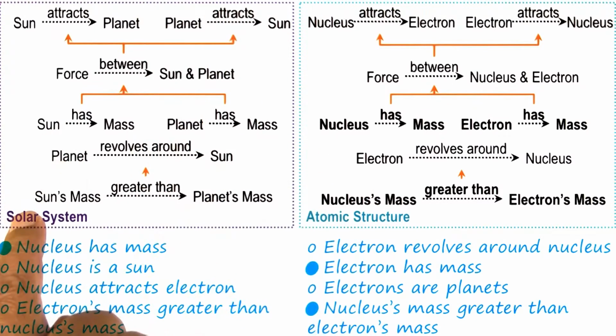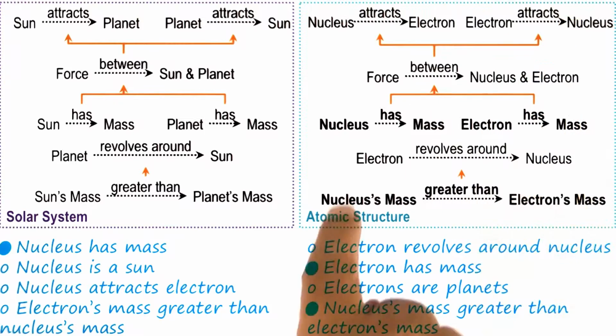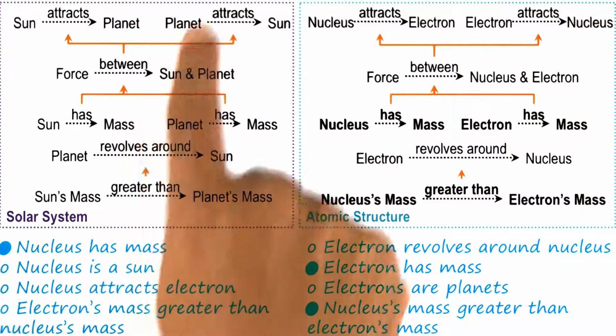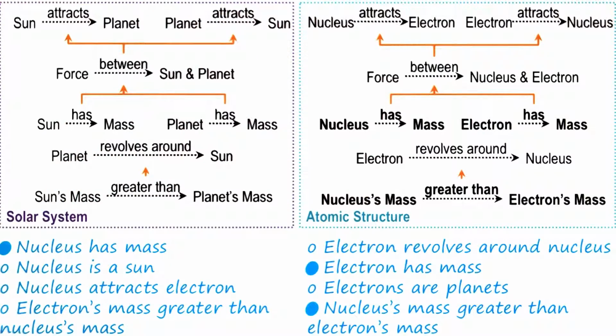Given the solar system as the source case, and the atomic structure as the target problem, we can see that there is little semantic similarity between them. The kinds of objects that are occurring in the solar system are not at all like the kinds of objects that are occurring in the atomic structure.